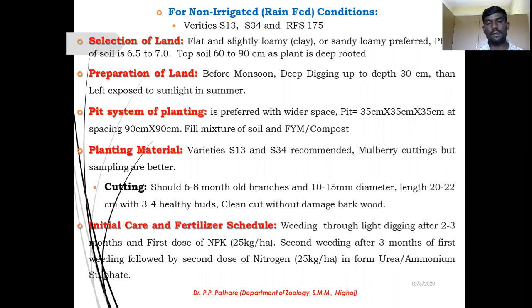Then second weeding, that is removal of unwanted grasses from your mulberry field. This will be completed after 3 months. The first weeding is followed by the second dose of nitrogen. The amount of nitrogen is 25 kg per hectare in the form of urea, ammonium sulfate.